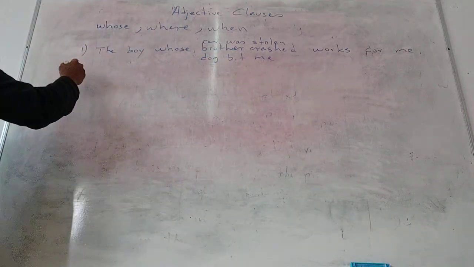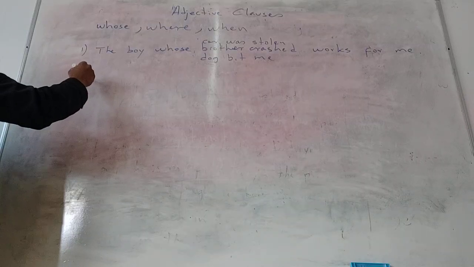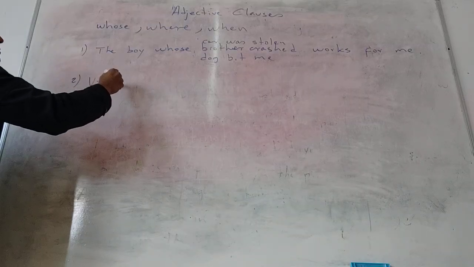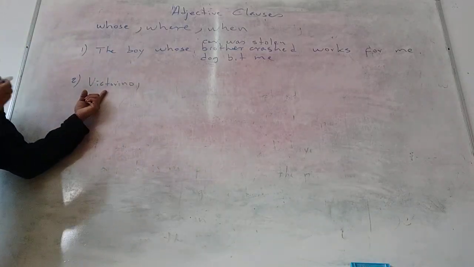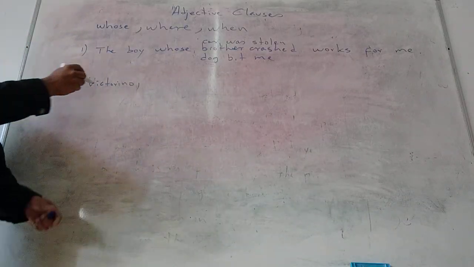The same happens if I say, for example, Victorino, comma, because Victorino is already specified.